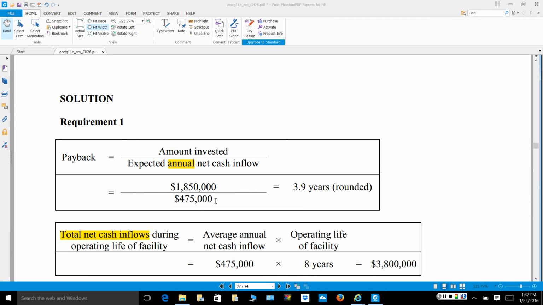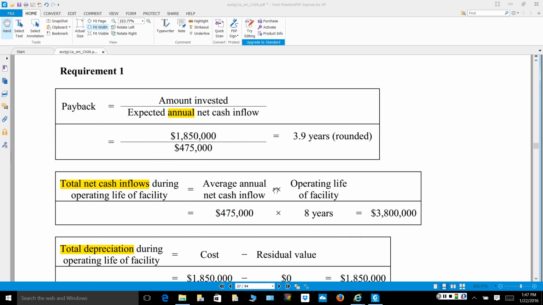So is the payback period a good period? Well, what we know is that the payback period is around 4 years, and we estimate that the park would be in existence and generating cash inflows for 8 years. So at this point, without any additional tools, it does seem like it could potentially be a good investment. But let's look at some other tools.